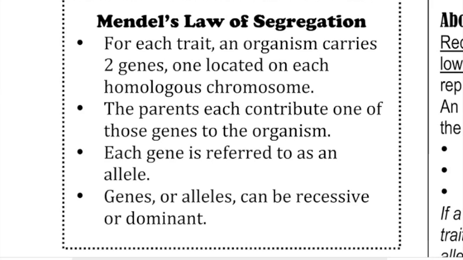Each of the parents gives 1 gene to the offspring organism, and that's why they end up with 2. Each gene individually is called an allele, and an allele is just every different version of a gene. So there are alleles for blonde hair, and alleles for brown hair, and alleles for blue eyes, and alleles for green eyes. Each one of those individual types of genes is called an allele. Genes or alleles can also be recessive or dominant. Depending on what kind of trait gets passed on, they'll be expressed as either recessive or dominant.